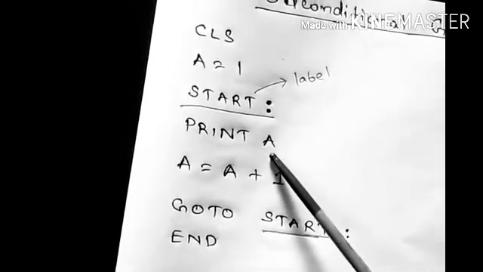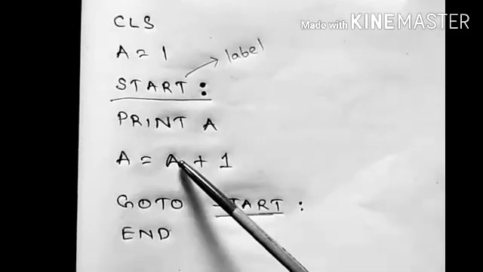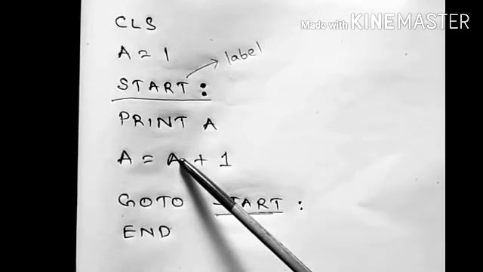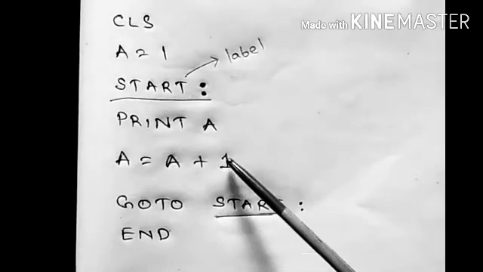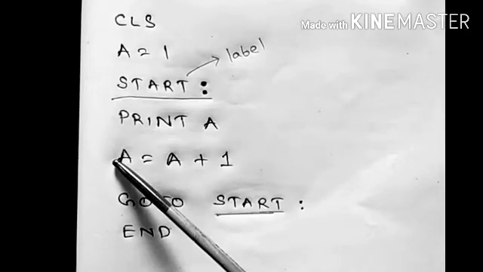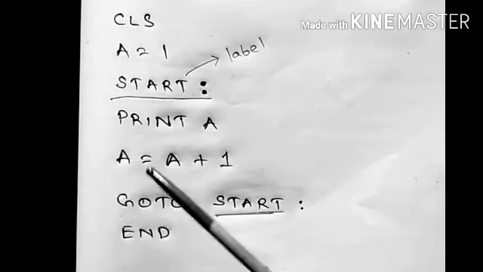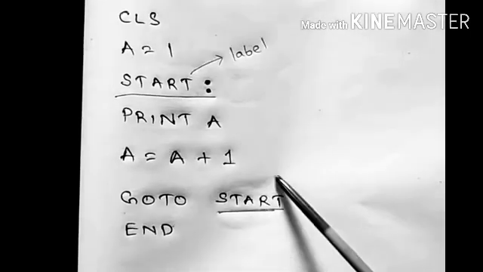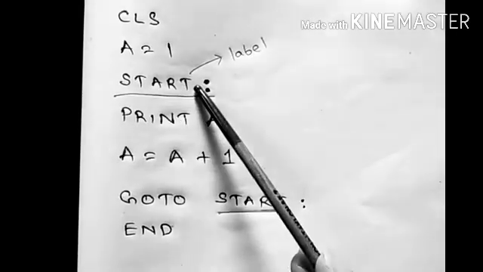So now the value of a has become 2. Previously it had already printed 1 on the screen. Now it has become 2, so it will print 2. Then after that, the current value of a is 2, so it will add 2 plus 1, which is 3, and 3 will be stored in a. So the updated value of a will be 3 now. Again it will go to start. It will search the program for the label start. It will find it here, and from here it will again start executing the program.